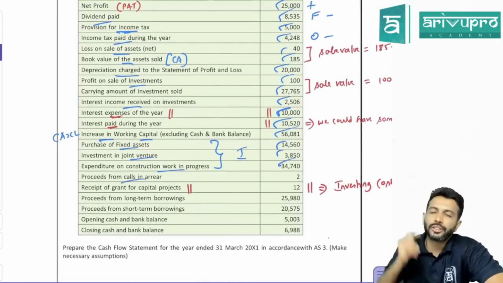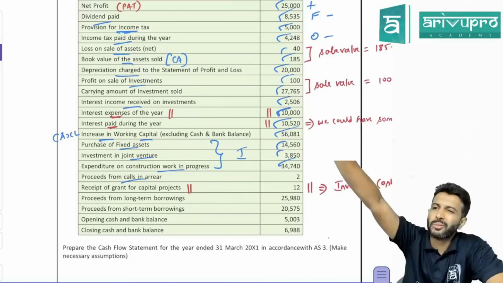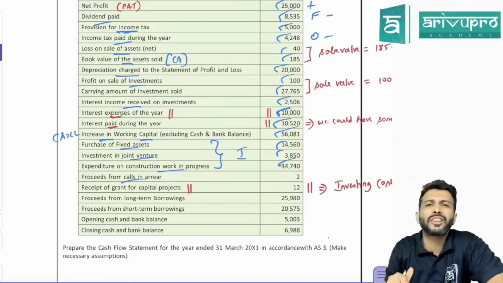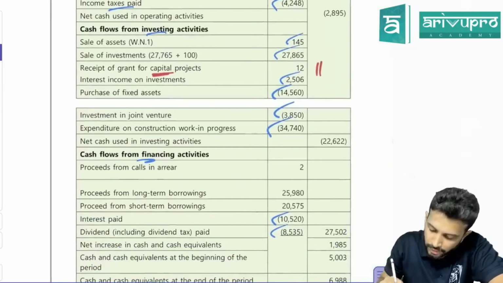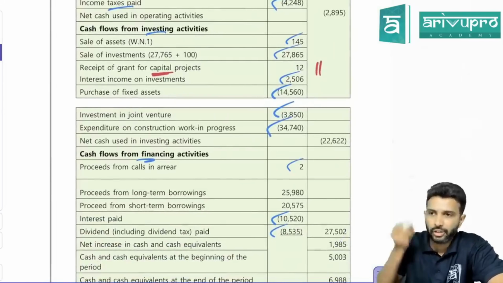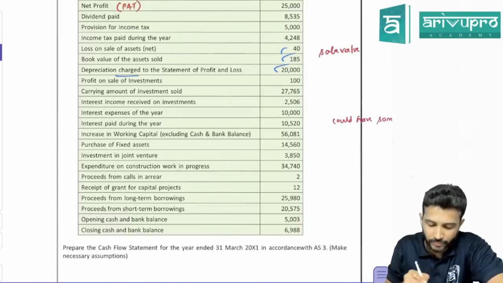Proceeds from calls and arrears. So calls and arrears is related to share capital. No? So if you have received any money regarding share capital means what sort of activity is it? It's a financing activity. Have they taken plus? Yeah, because you have received money. So it's a financing activity and inflow.